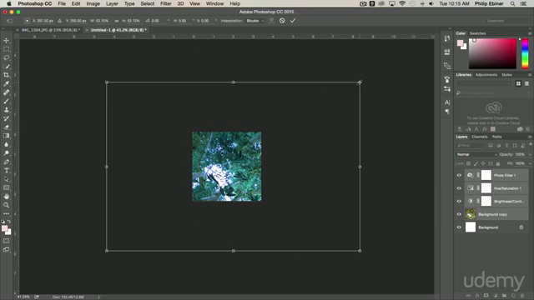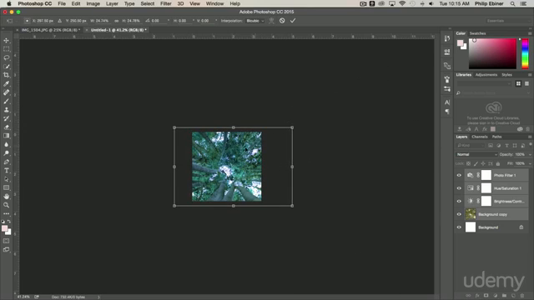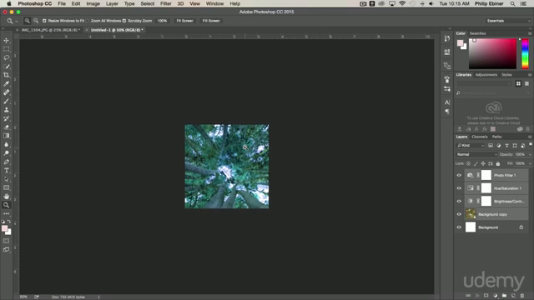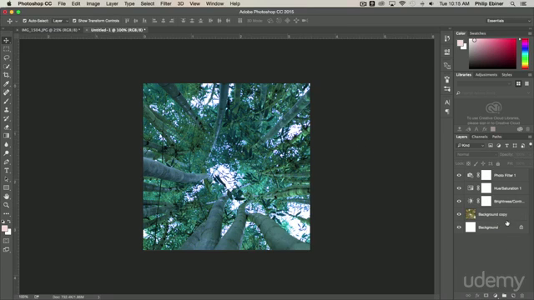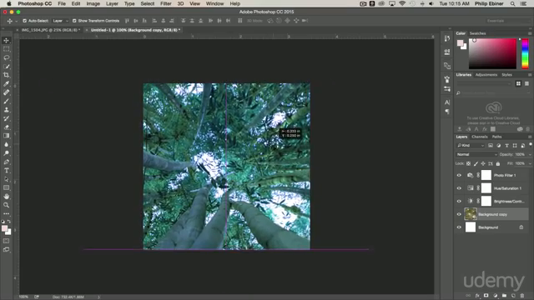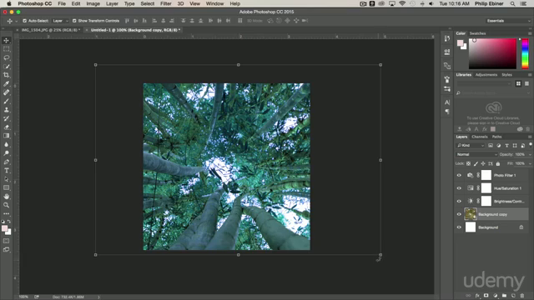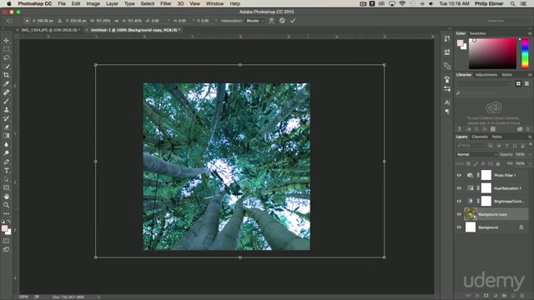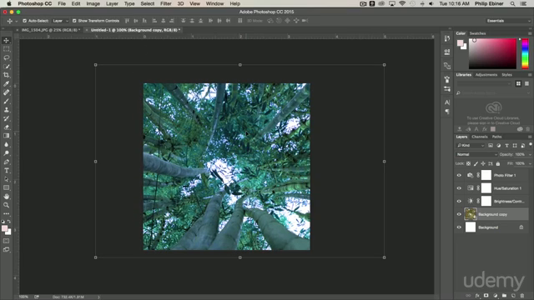But now I can move this image around this new project, and I don't have to worry about cropping it and getting rid of the photo and not being able to use it later. So you see how I can move this around. I can increase the size. And this project is 500 by 500 pixels wide and tall. And I can move it around, change it later.